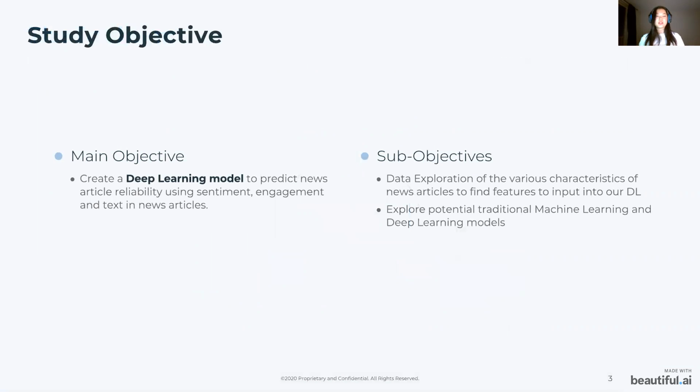Our main objective is to create a deep learning model to predict news article reliability using sentiment, engagement, and text. We will also conduct data exploration of the various characteristics of the news articles to find features to input into our deep learning model. We also want to explore potential traditional and deep learning models.